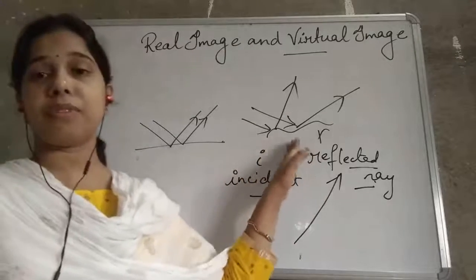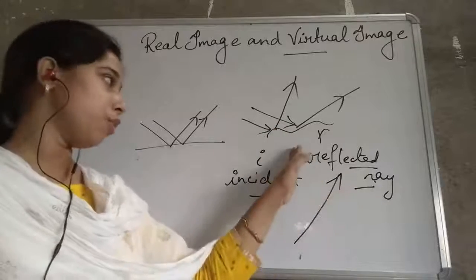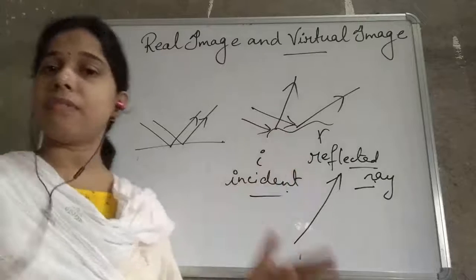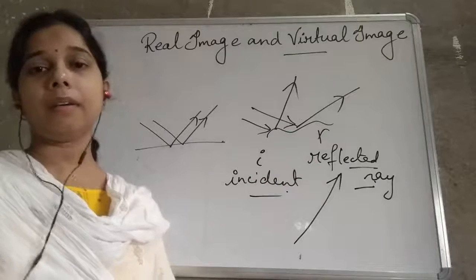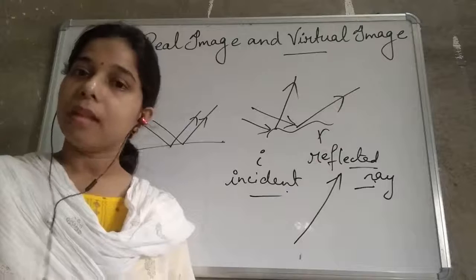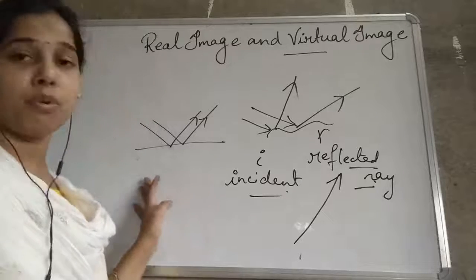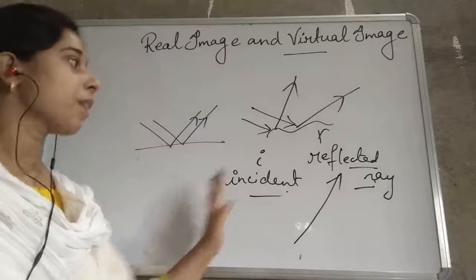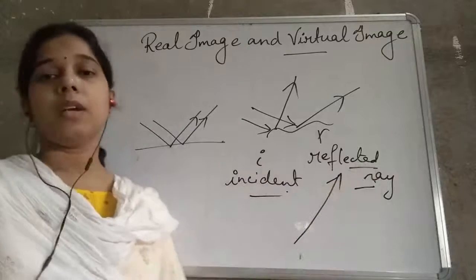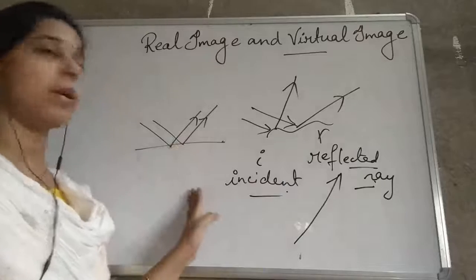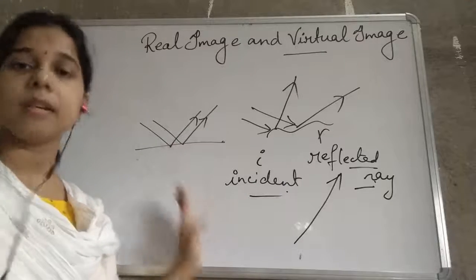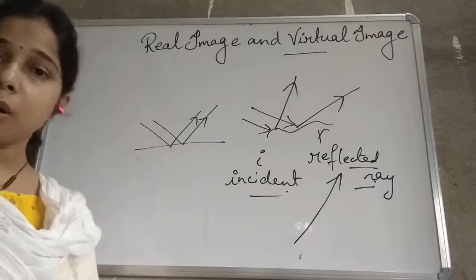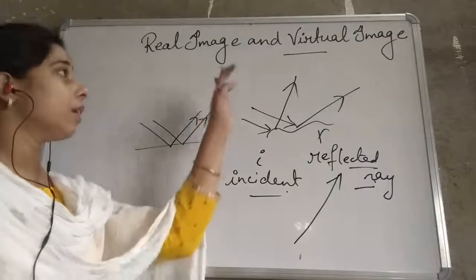In the case of irregular reflection, due to the rough surface, the beam of light which strikes its surface gets reflected with different angles, and an image will not be formed. Thus, a mirror shows regular reflection, due to which we can see our image very clearly. In other objects, you will not be able to see it. Not only a mirror, but any polished, shiny, smooth surface shows regular reflection.